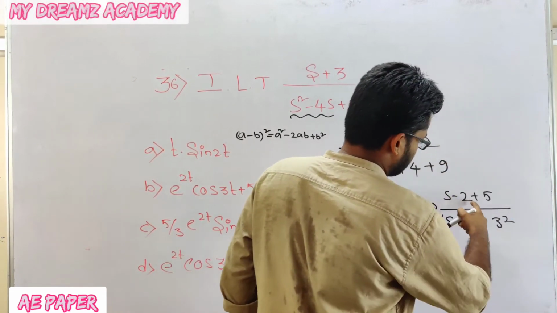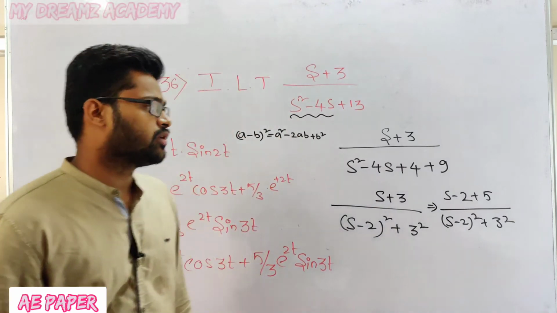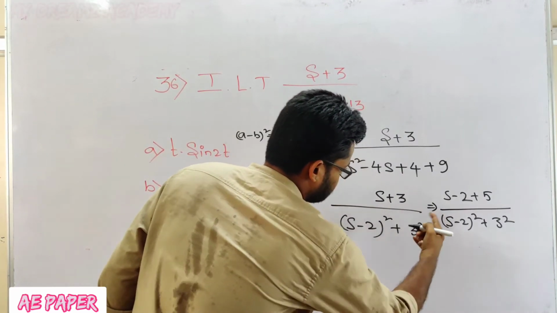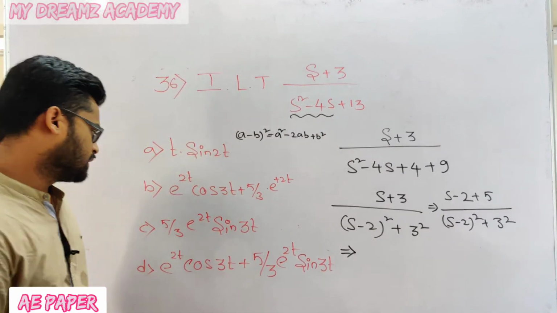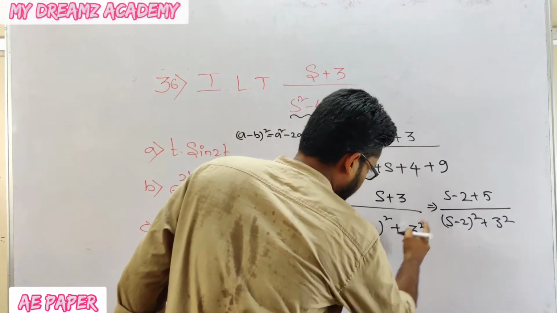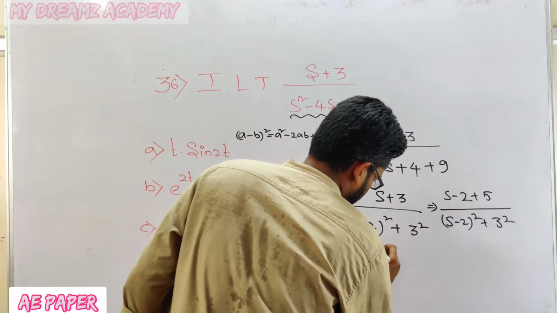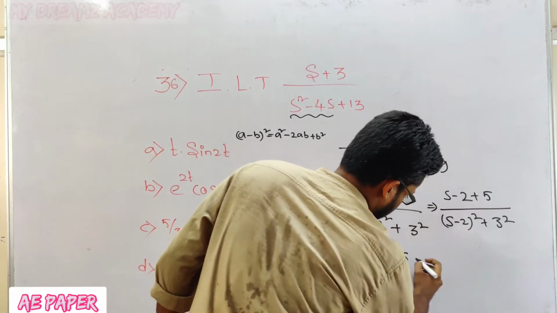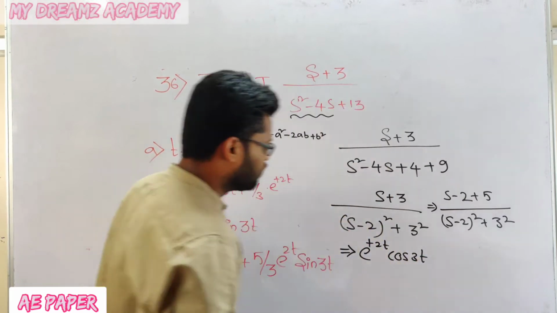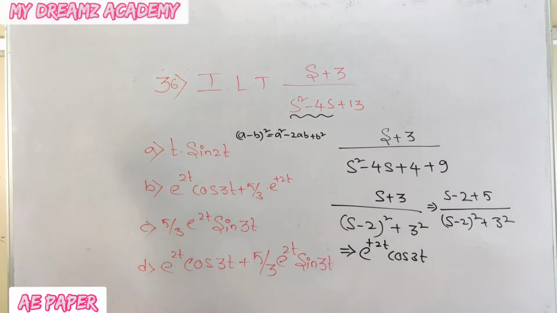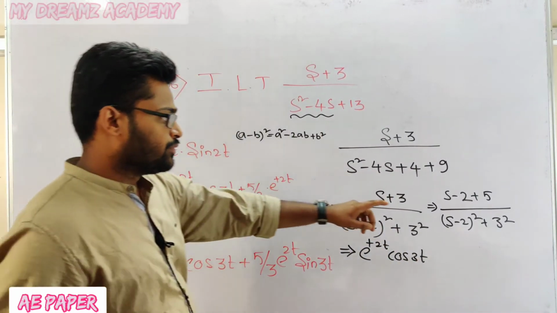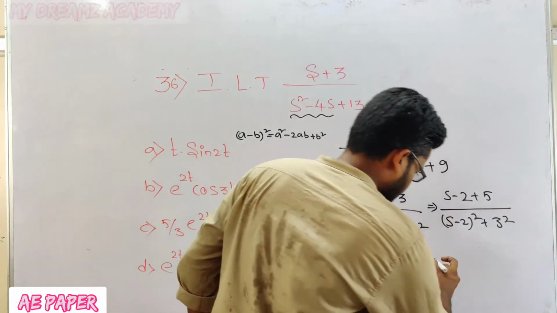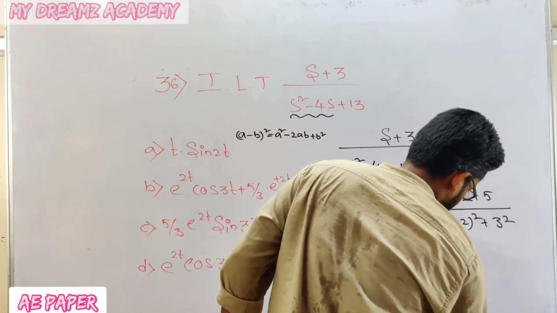Now (s minus 2) by (s minus 2) whole square plus 3 square, what will it give? That is in terms of cos, and here we have a minus 2, so it is e to the power of plus 2t cos 3t. Now 5 by (s minus 2) whole square plus 3 square. So keep 5 as it is.